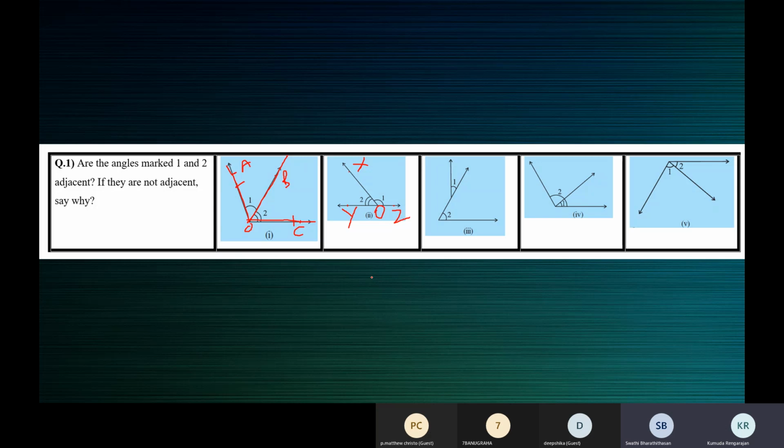Even if one is not there, they are not adjacent angles. If they don't share a common vertex but share a common arm, they are not adjacent. All three should be satisfied. Only then they are called adjacent angles.